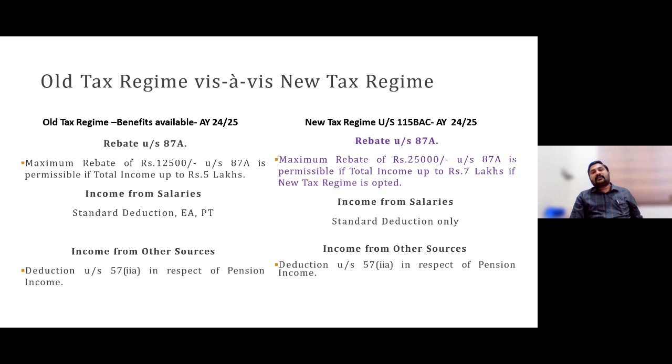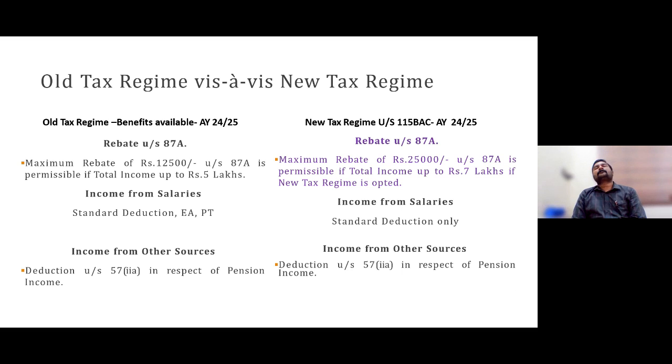then definitely yes, I was mentioning there is a change. There is a change in rebate also, not only for the salaried persons, for all assessees. From this assessment year 24-25, the rebate under section 87A has been increased, but only for those under the new regime under section 115BAC. So what is the difference from assessment year 23-24 to this assessment year 24-25?